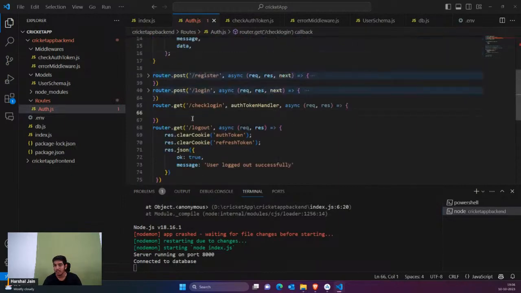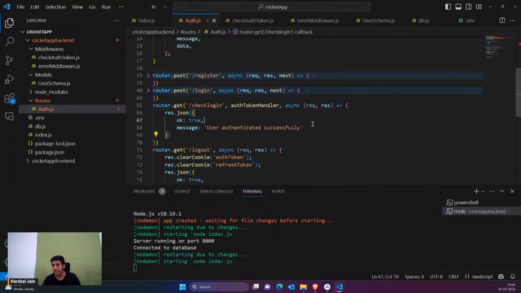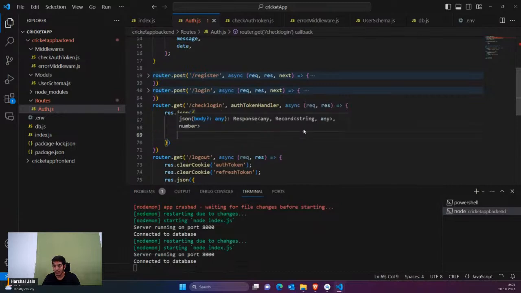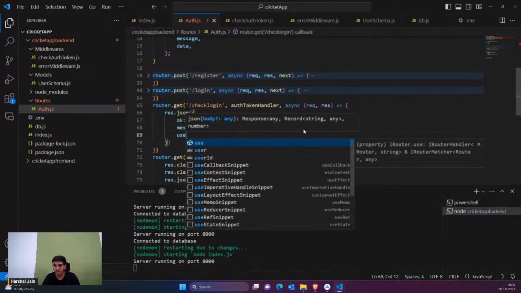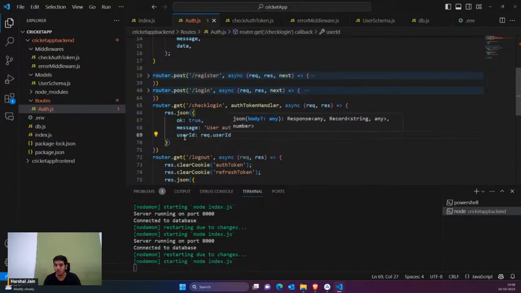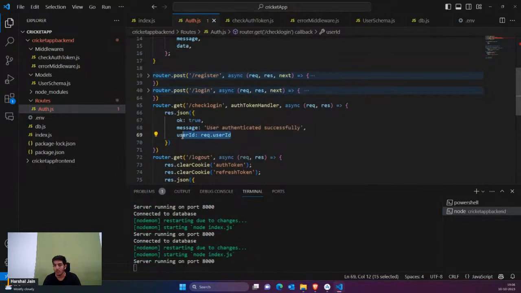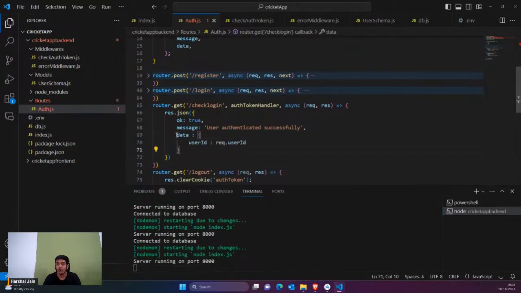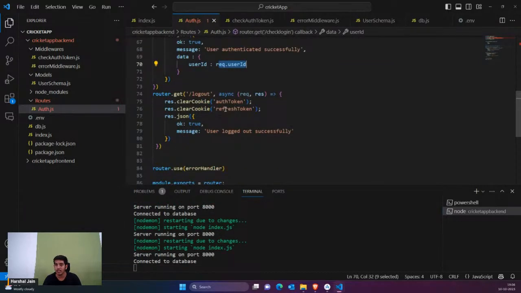You can also send the user ID, so you can actually extract the user ID from here. So as a response, you can add one more thing, that is the user ID. Or what else you can do is, it's preferred to send it inside the data. I'm just sending the user ID extracted from the middleware. This came from the middleware, right? So we have all the details here. You can see everything is fine.